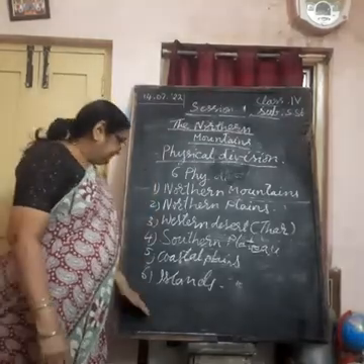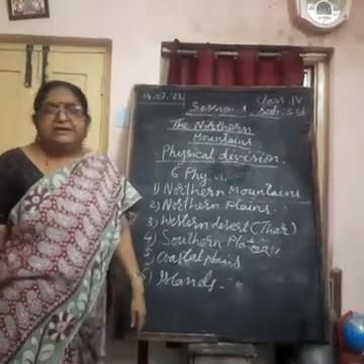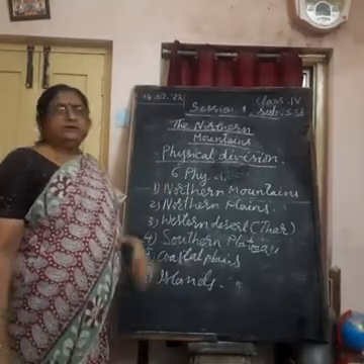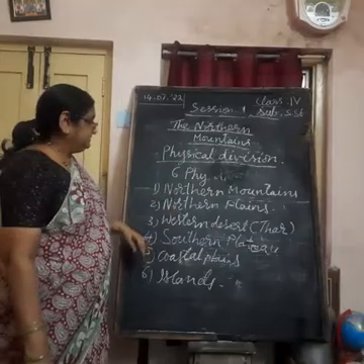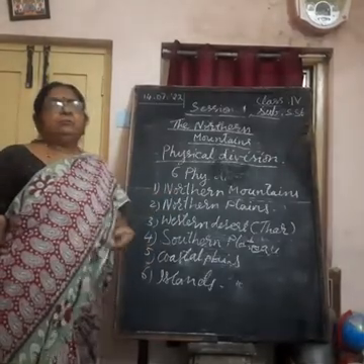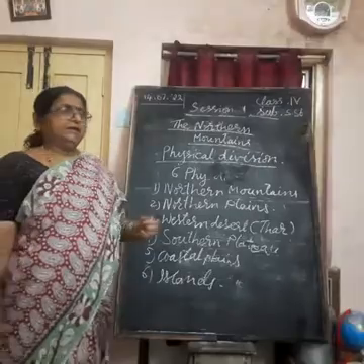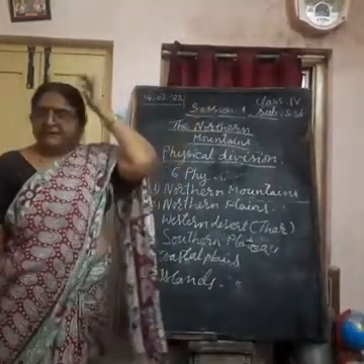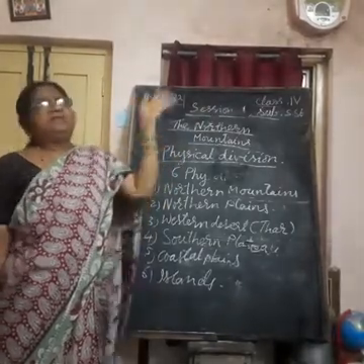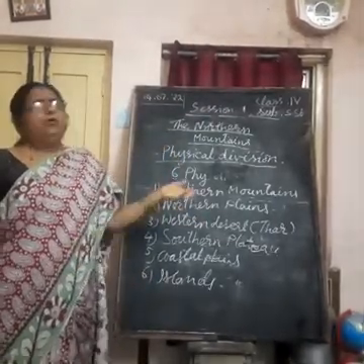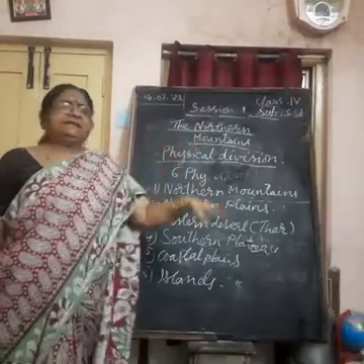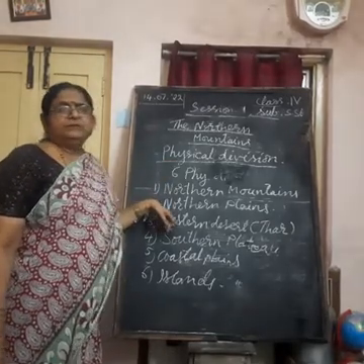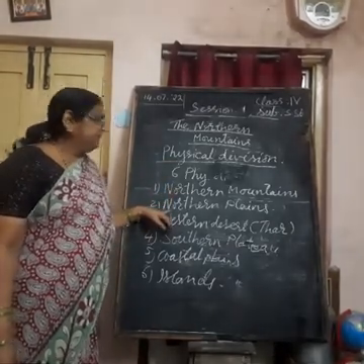These 6 we are studying separately in detail as separate lessons for each one. Now the second lesson is northern mountains. What are we learning? What mountains are in the north of our country? How are their structures? How many ranges are there? How is the life of the people over there? What do they grow? What are the important places there? All these things we study about it. Next comes northern plains.